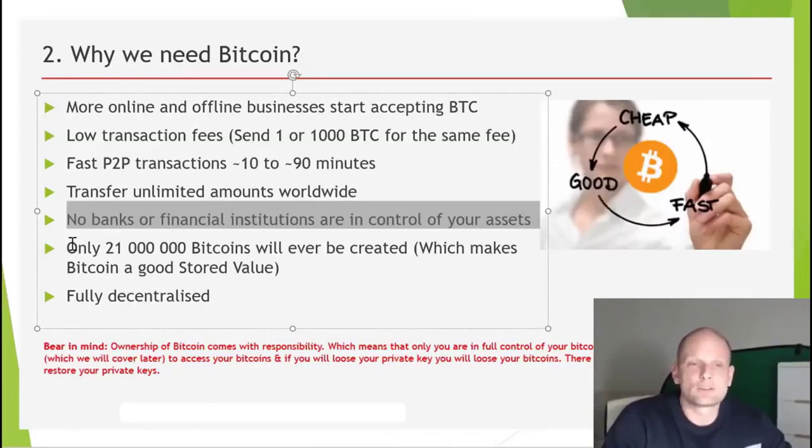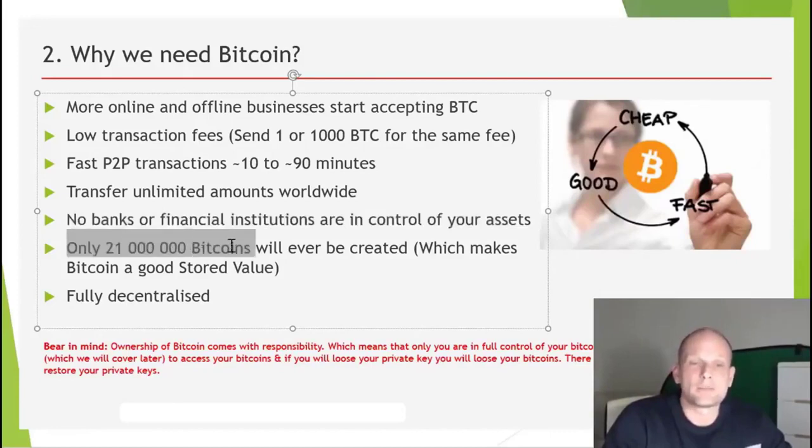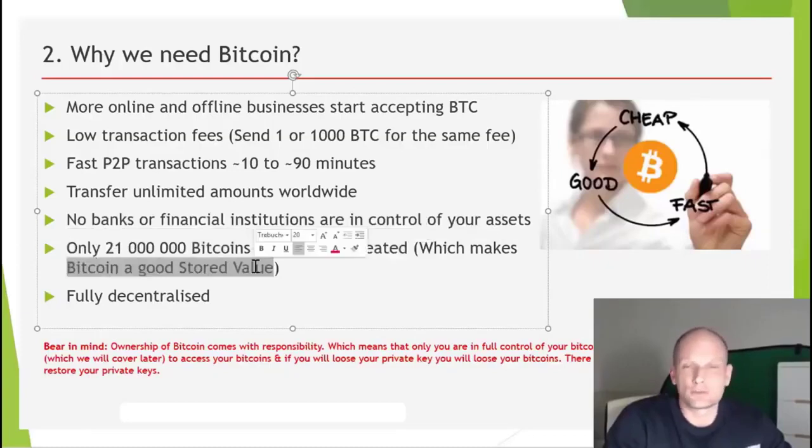The next thing we are going to talk about is that only 21 million Bitcoins will ever be created, which makes Bitcoin a good store of value. This means that currently we have only about 17 million created, and Bitcoins are being created in the mining process, which we will also look at in depth in this video series, guys. And these Bitcoins are being mined every day. Pretty much 1,800 Bitcoins are being mined, and how it is happening, why exactly 1,800, I will show you and explain in this video series.